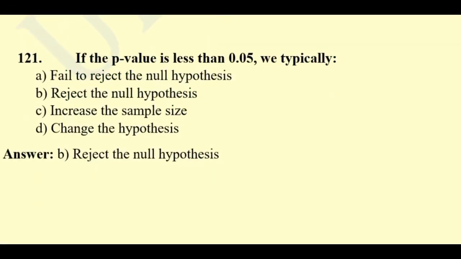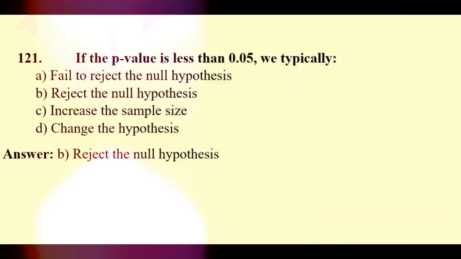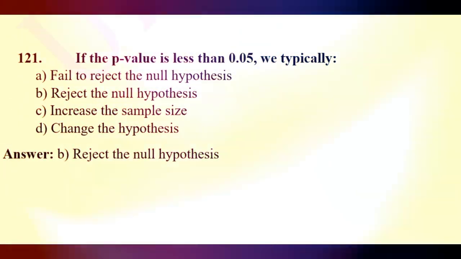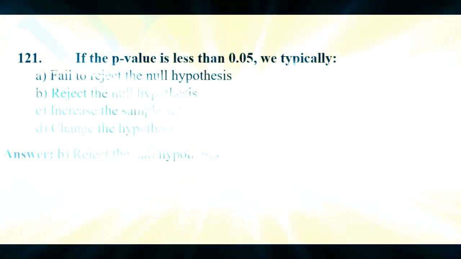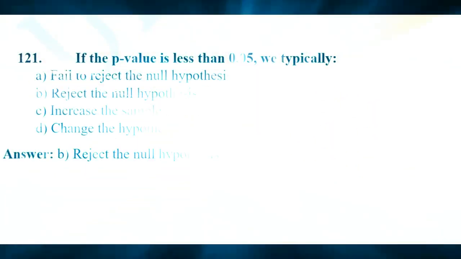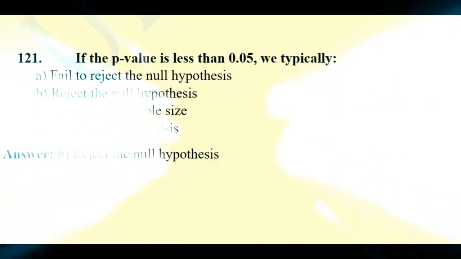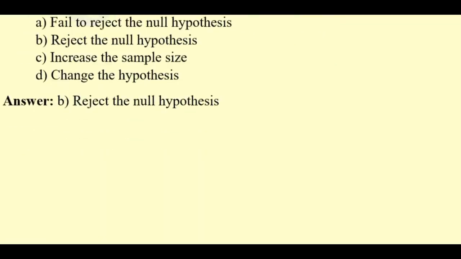Question 121. If the p-value is less than 0.05, we typically fail to reject the null hypothesis, reject the null hypothesis, increase the sample size, change the hypothesis. Here the right answer will be reject the null hypothesis.